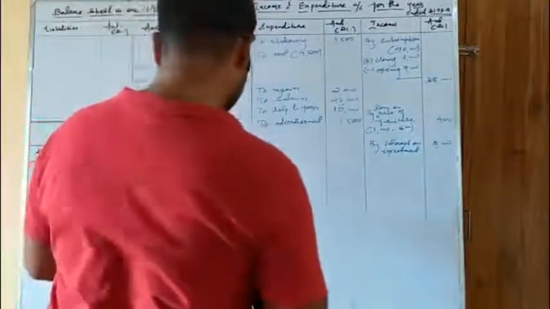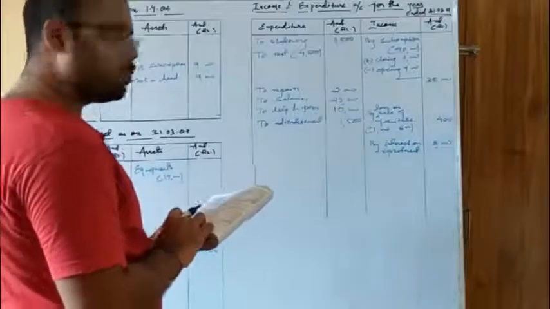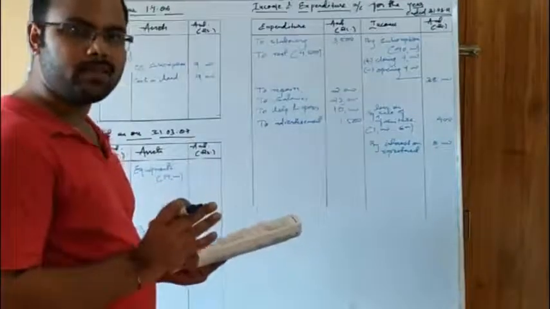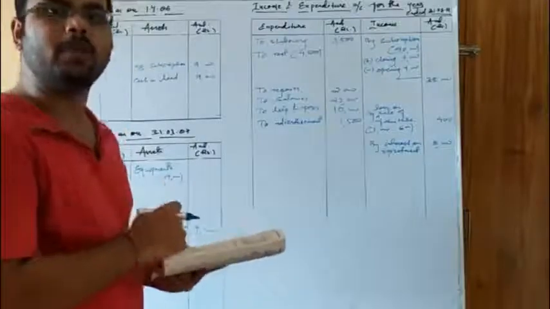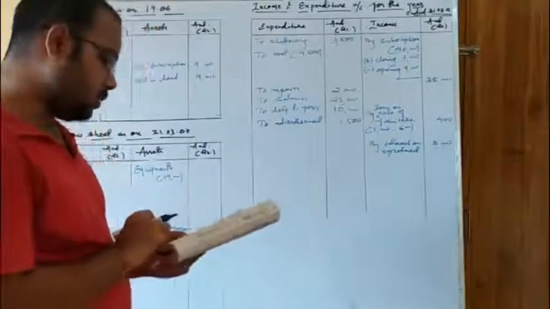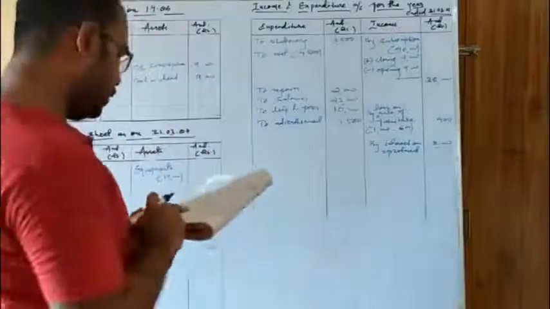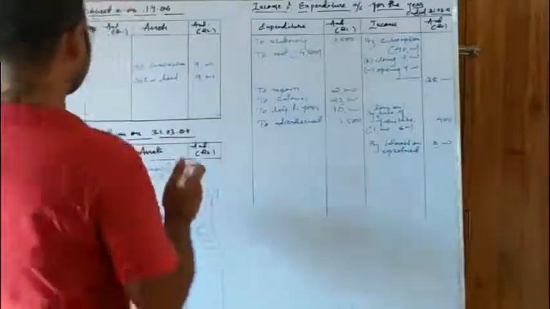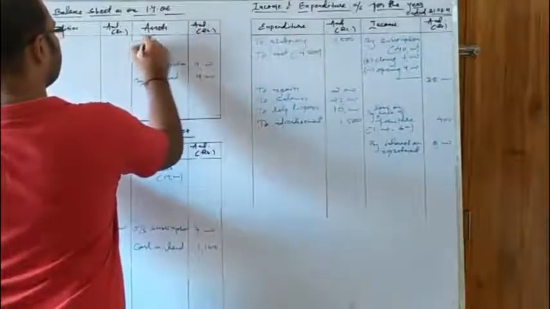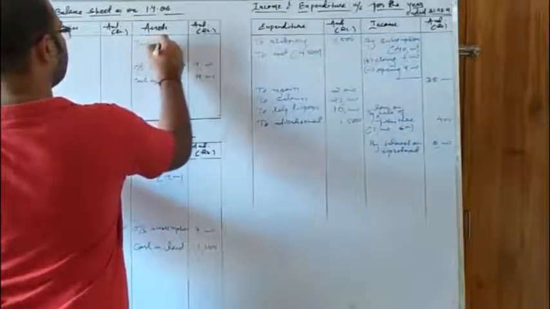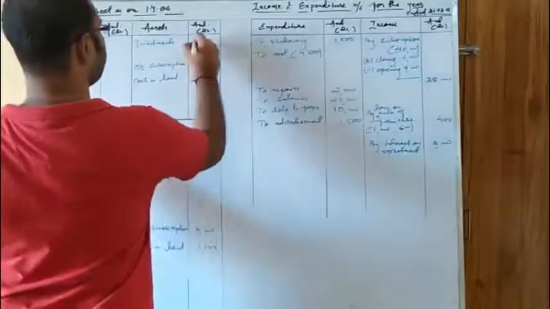Then the next is investment. So investment as on 31st March 2006 is 100,000. Not to get confused with the date, as I told you, the closing balance sheet of the previous year is the opening balance sheet of this year. So 31 March 2006 is equal to 1 April 2006. Okay, the value of investment given is 25,000. We will write it over here. Investments 25,000.